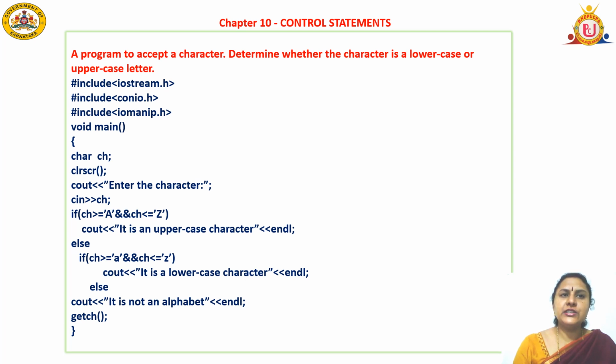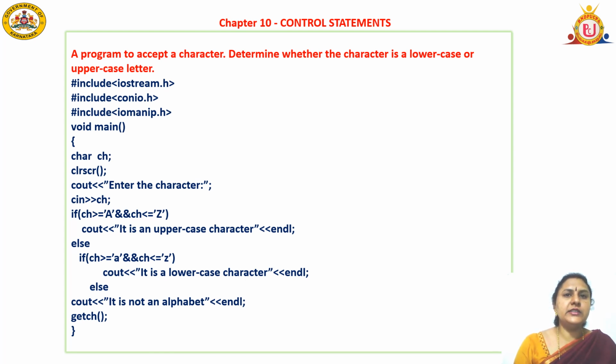So both the conditions: if ch is greater than or equal to capital A and ch is less than or equal to capital Z. Suppose you input capital A, it will check that this input is an uppercase character. Then it will print cout, that is the insertion operator. Next, "It is an uppercase character" within double quotes because this is a string. A string is always represented in double quotes. Next again, insertion operator, endl function.